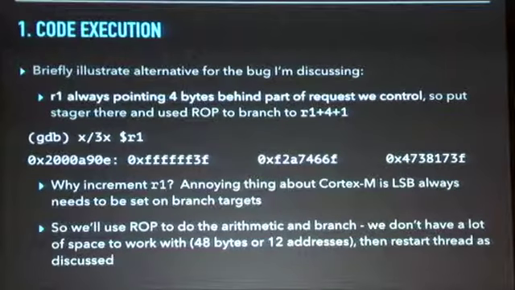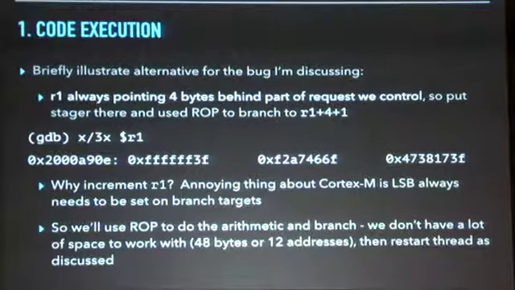I wanted to illustrate this alternative for the particular bug I'm discussing. I mentioned it earlier: in practice we often will have a register that references part of the inbound request that's triggering the vulnerability. In this case, if we look at R1, those first 4 bytes are a size, and then it's padded with FFFFFF.